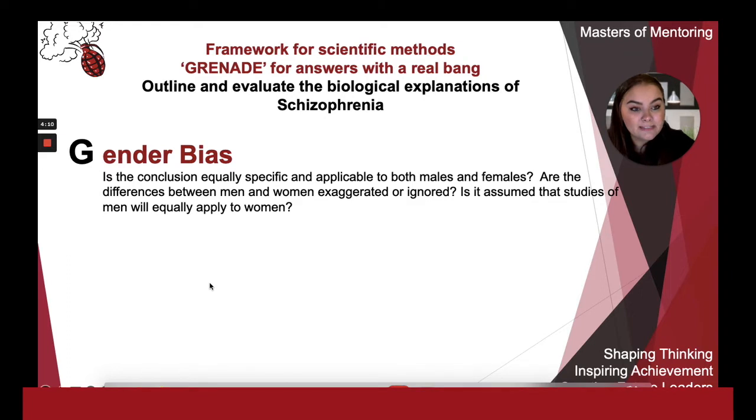Now I can move on to the evaluation, and the first letter is G for gender bias. Gender is actually a strength of biological explanations of schizophrenia. This is because they are based on studies that include both men and women. For example, Gottesman in 1991 did a meta-analysis of 40 twin studies that included male twins, female twins, and a mixture of both. Therefore, gender bias was eliminated.